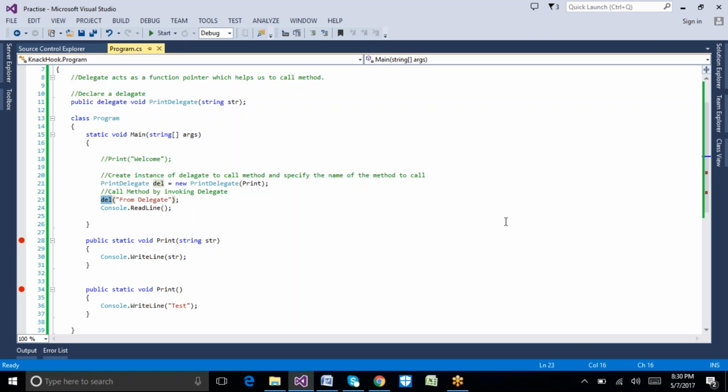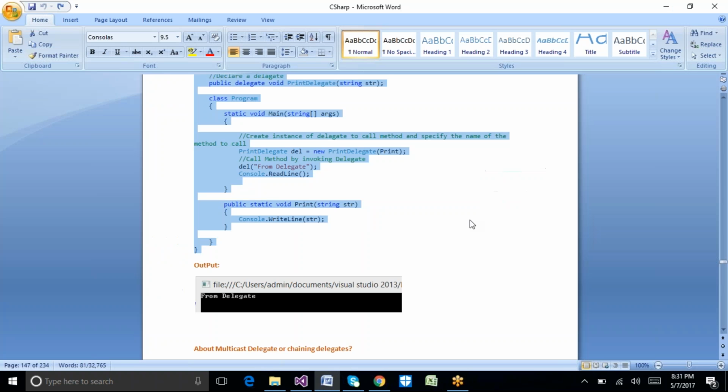So the first advantage we have is security. Here, instead of directly giving the particular method name to the end user, we are giving the intermediate object name to call that method. That's why we are able to provide one level of extra security for our programming. We do have two more advantages to working with the delegate. Let's see how we can do that using the delegate concept in C#.